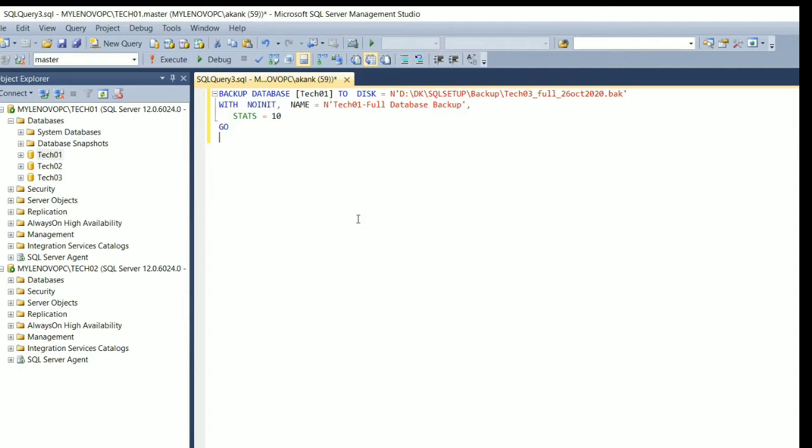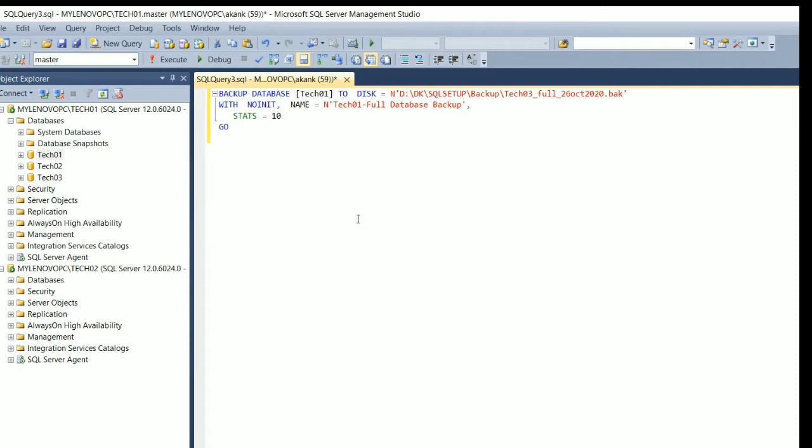Let's assume your database size is 100 GB and your backup file size is around 200 GB. It's almost double, right? When I started troubleshooting, I found there was a basic human error which we should all be aware of.